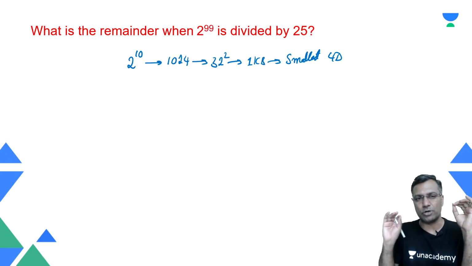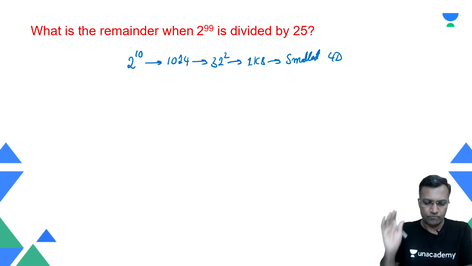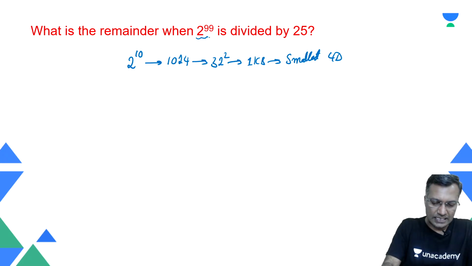See, there are some very popular numbers, popular numbers at least we should know. Okay, coming back to this: 2 raised to power 99. It sets us there. 1024. That should come into your mind.